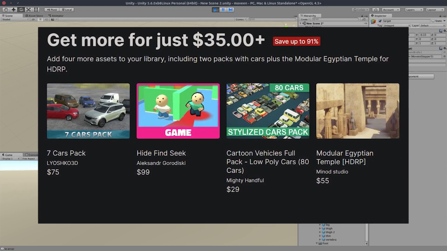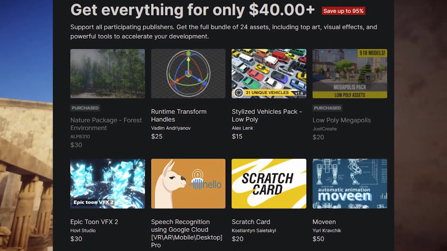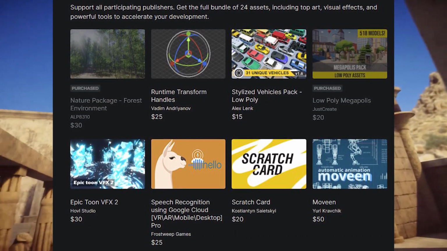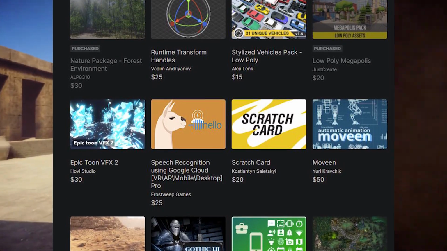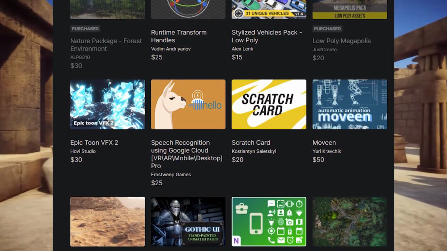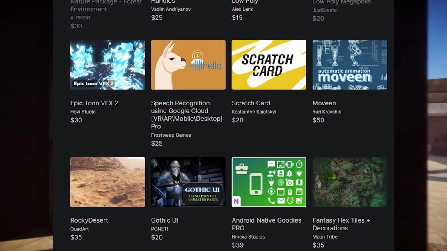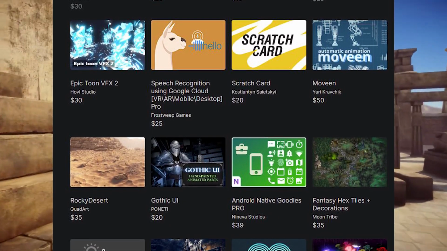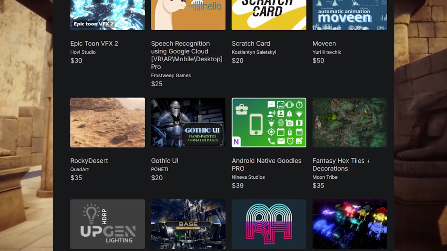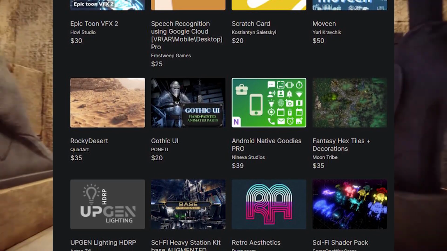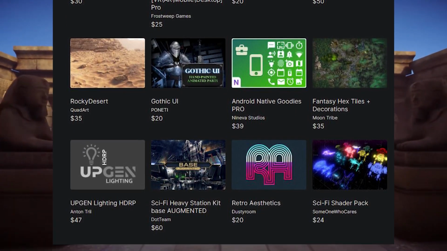And then the last one for $40 or more, which includes everything that I mentioned in the previous two, including the Nature Package, Forest Environment, Real-Time Transform Handles, Stylized Vehicles, Toon FX2, the Low Poly Metropolis, Speech Recognition with Google Cloud, Scratch Card, MOVEIT, Rocky Desert, Gothic UI, Android native goodies, Fantasy Hex tiles and decorations, UpGen lighting for HDRP, Sci-Fi Heavy Station, Base Kit Augmented, the Retro Aesthetics, and the Sci-Fi Shader Pack.